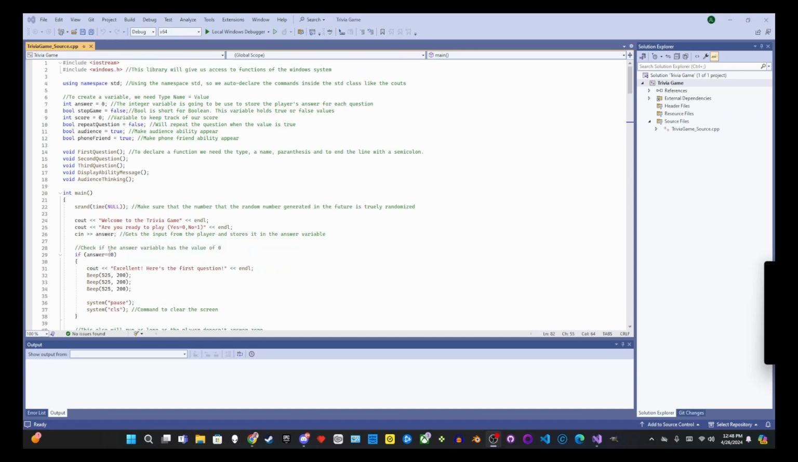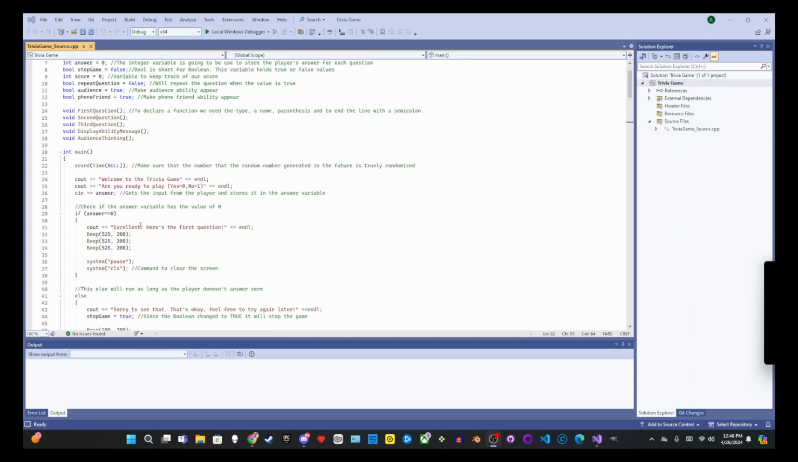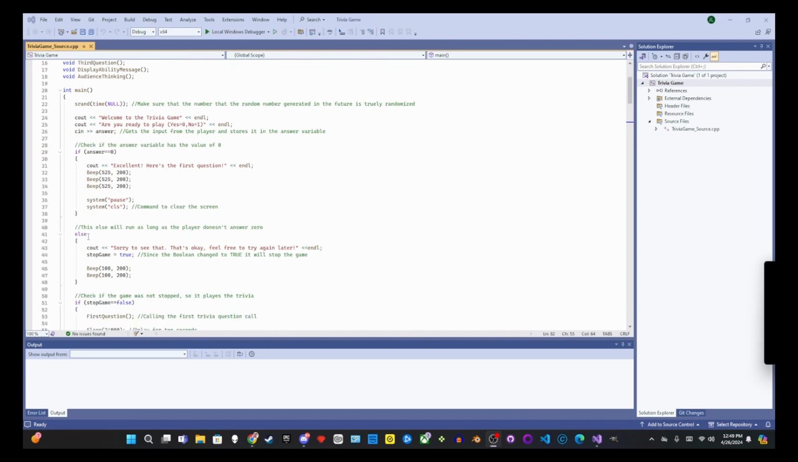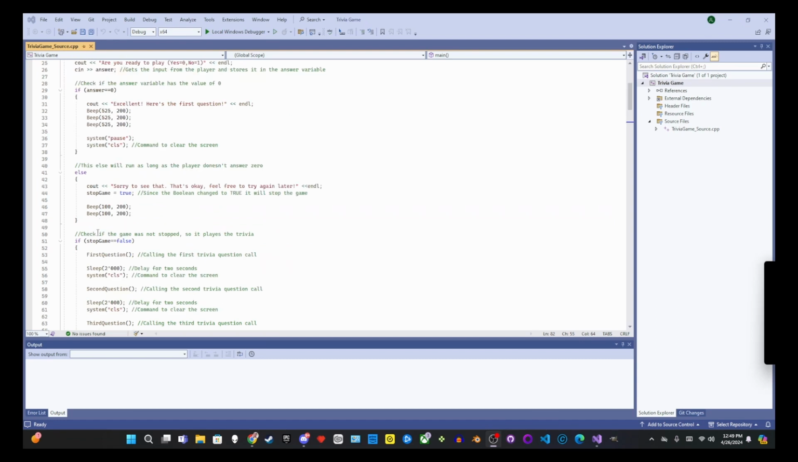If you give it a 0, it says, excellent, here's your first question, and beeps 3 times with a high-pitched beep. And this is supposed to be the frequency of the beep, and this is the length it beeps for. And then I'll pause for a second and clear the screen so that we don't have a clutter of text while we're playing. Else, if you give it a different number, it says, sorry to see that. That's okay, feel free to try again later. And then the stop game bool basically ends the game.